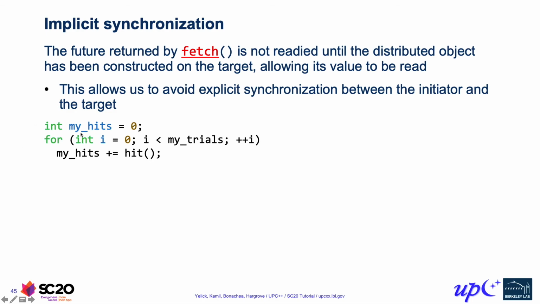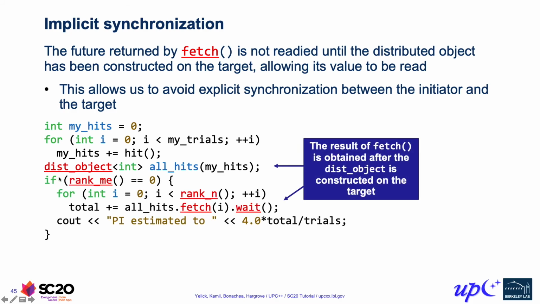So instead we just use a regular local variable as our running total, and we increment that each time there's a hit. And then we create our local representative of the distributed object. Again, at this point, all the trials are complete, so any incoming fetch will obtain the right value.